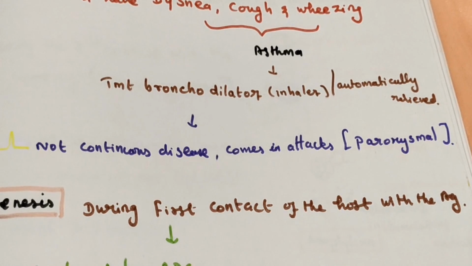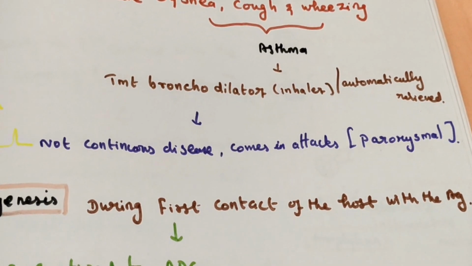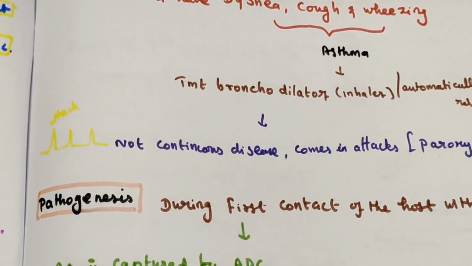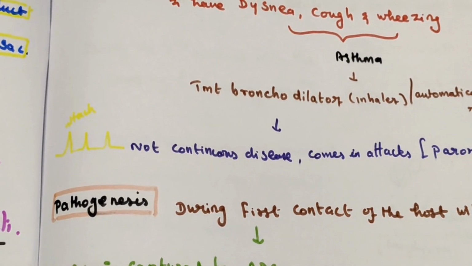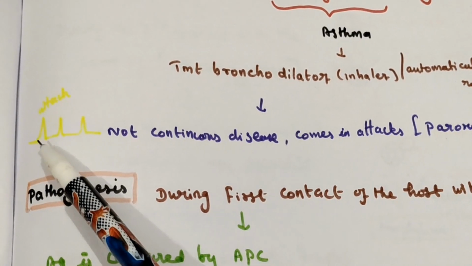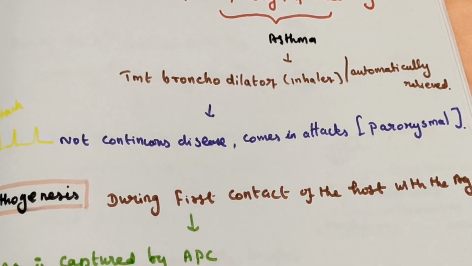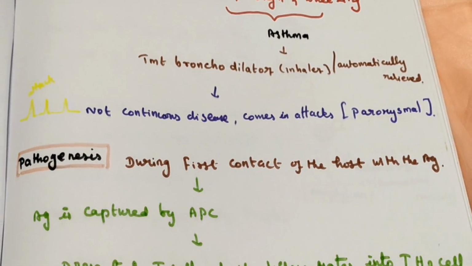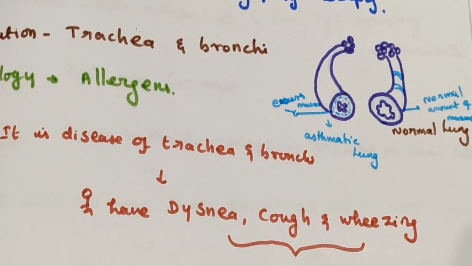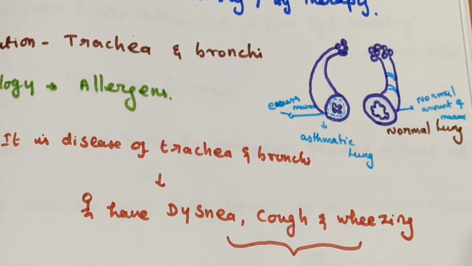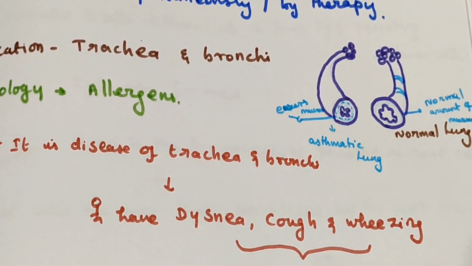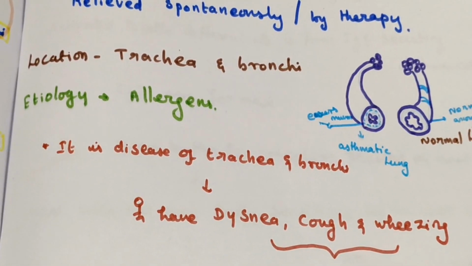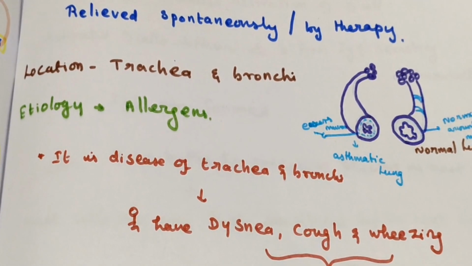A paroxysmal disease comes in attacks. The disease is not constantly present all the time. It is not constant. It comes and attacks. So asthma is a paroxysmal disease. There is spasmodic narrowing of the trachea and bronchi, which is relieved either spontaneously after some time or with medication or therapy.